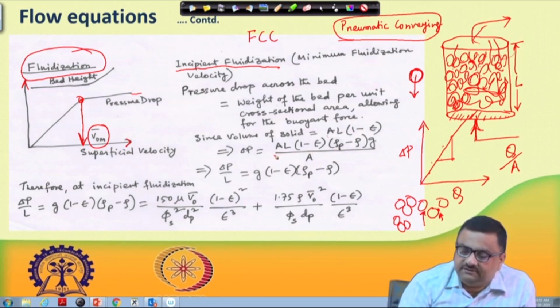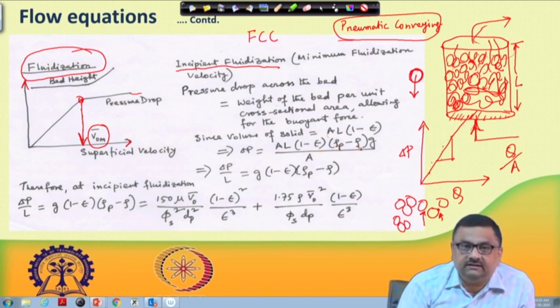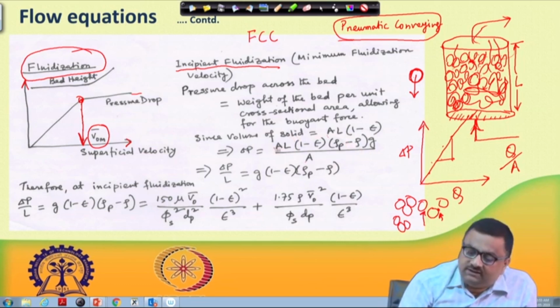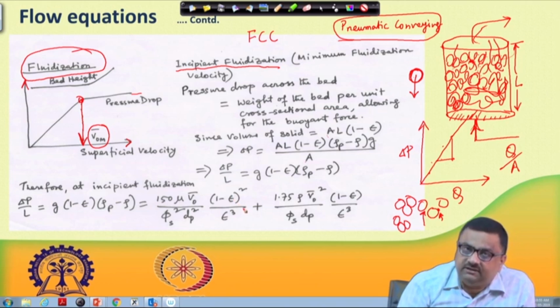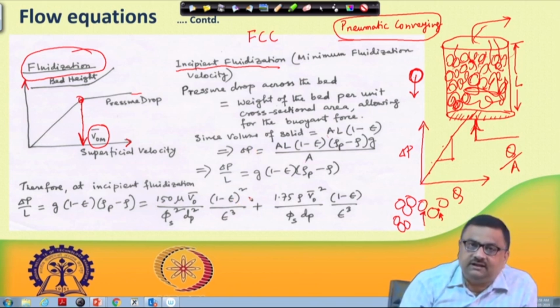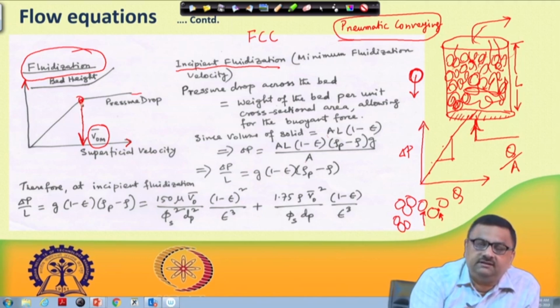This is not just for one particle, this is for the sum of all particles. This is the volume of all the particles multiplied by their buoyancy-corrected weight. So, this is the buoyancy-corrected weight of all particles divided by this cross-sectional area. This gives you the delta P. Once this delta P is supported by the delta P that you get from the Ergun equation, at that point one can say that incipient fluidization will start.